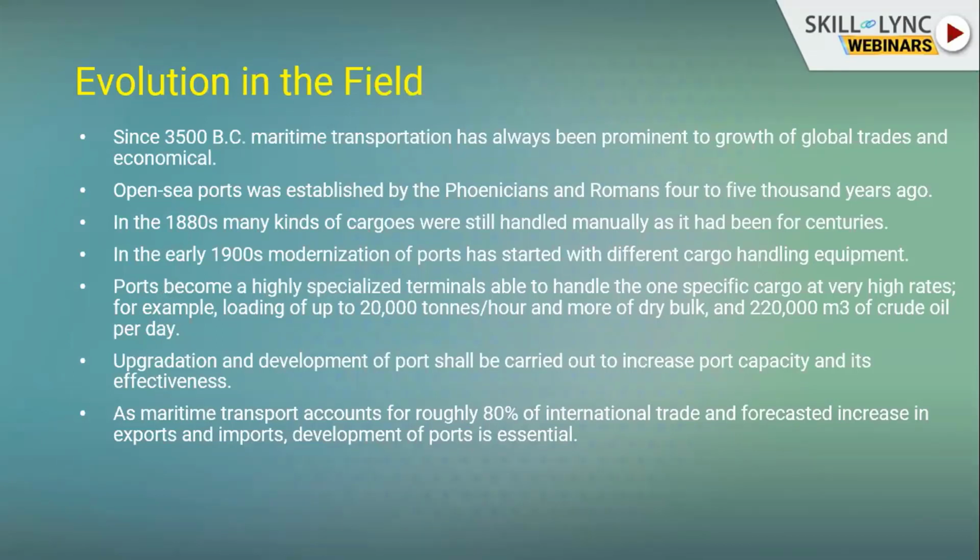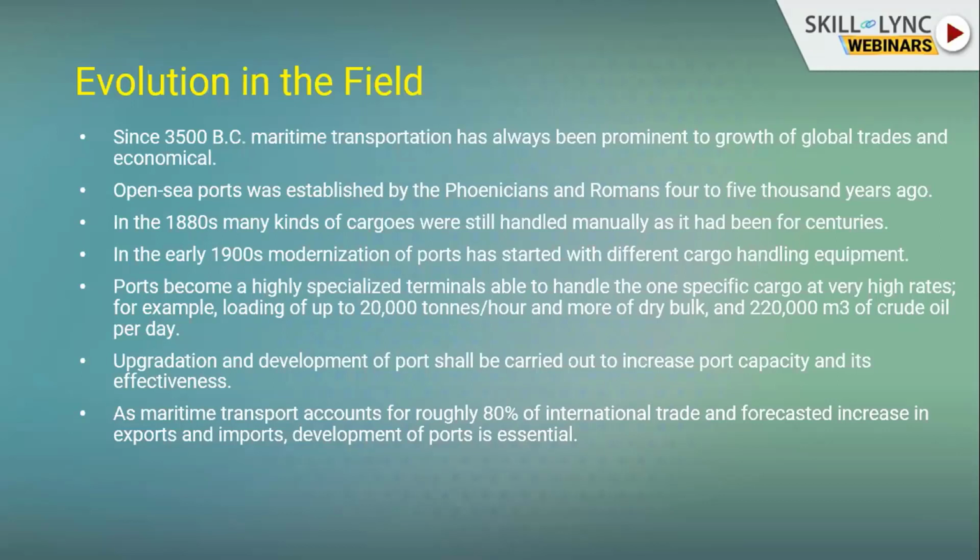The first open sea ports were established by the Phoenicians and Romans 4 to 5,000 years ago. In the 1880s, the cargoes were handled manually. That time required huge manpower, but in the 19th century, the modernization of ports started.